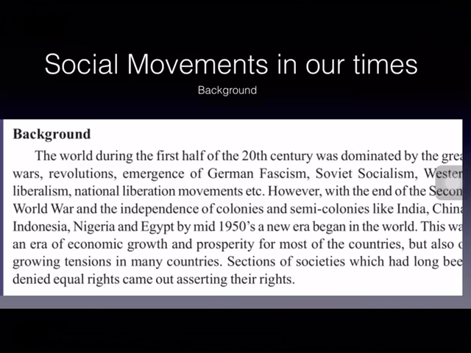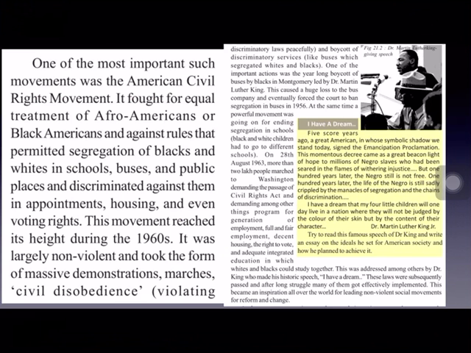Now let us see what these movements are. One of the most important such movements was the American Civil Rights Movement. It was led in the 1960s, and there was a lot of discrimination being shown towards the black Americans. This movement fought for equal treatment of Afro-Americans. That means blacks and whites should be equally treated. Equal justice should be given to them. Equal rights should be given to them. To end this discrimination, the civil rights movement was started in the USA.